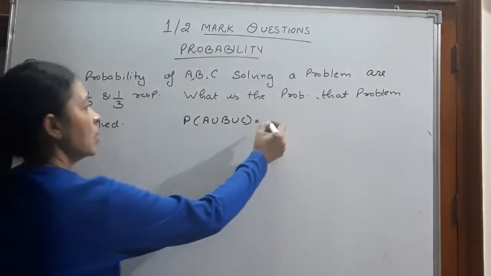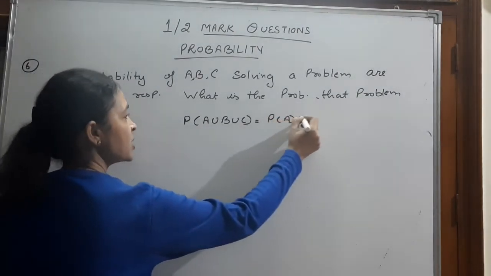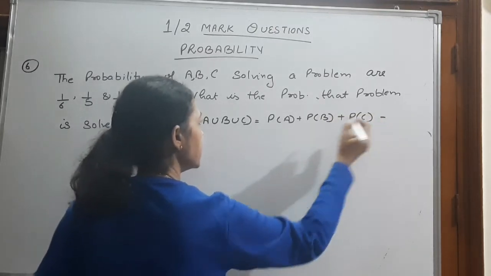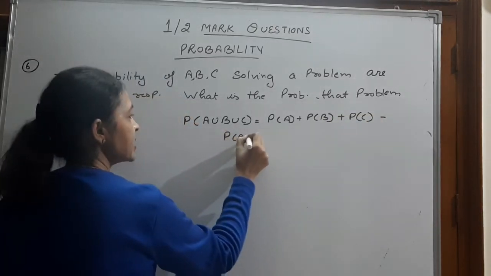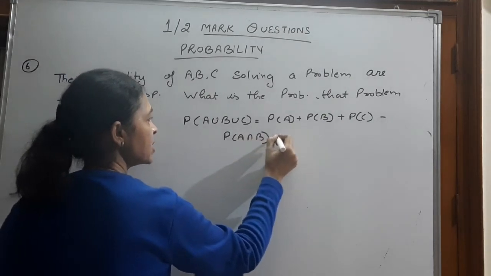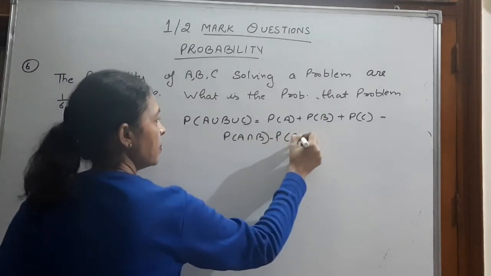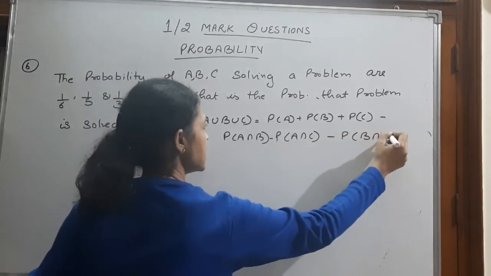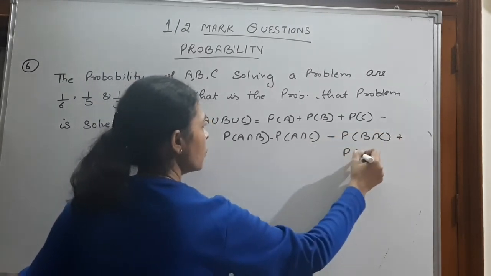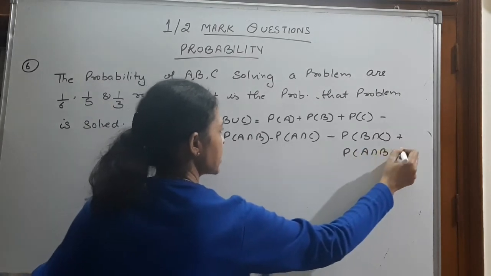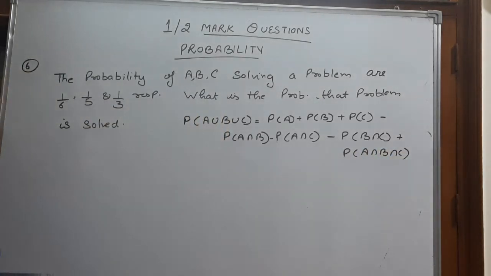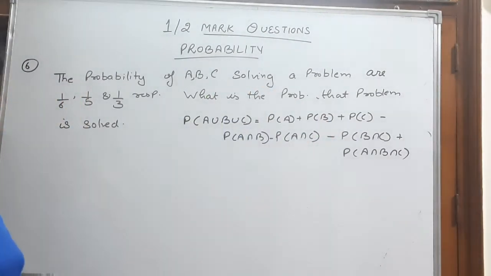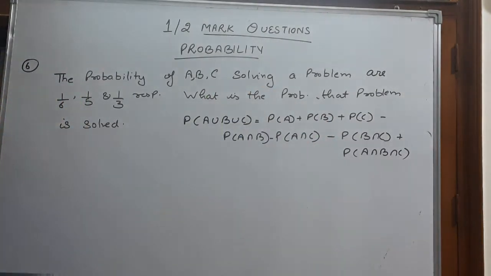And what is the formula? Probability of A plus probability of B plus probability of C minus probability of A intersection B minus probability of A intersection C minus probability of B intersection C plus probability of A intersection B intersection C. But we don't know the probability of A intersection B intersection C and the other intersections. Now what can we do?